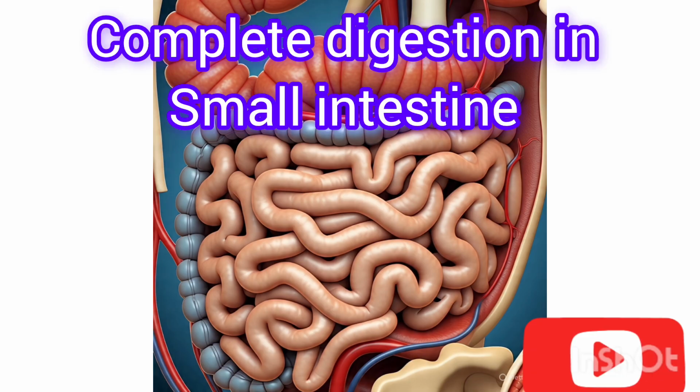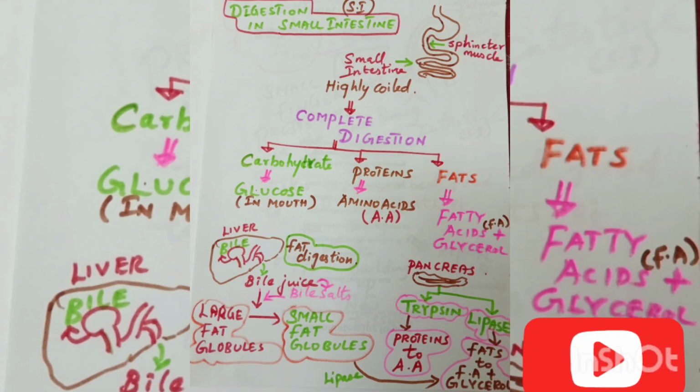Next, the digestion in the small intestine. So, in fact, here it is the place where the complete digestion of carbohydrates, glucose, and the proteins will take place, children. So, carbohydrate digestion already has occurred in the mouth itself with the help of the enzyme salivary amylase. Now, in the small intestine, the lipase and the trypsin will act on the proteins and the lipids, that is fats. So, fats and the protein digestion will take place completely in the small intestine. And before that, the pancreatic secretions and the liver and the gallbladder secretions will come and play a role here.